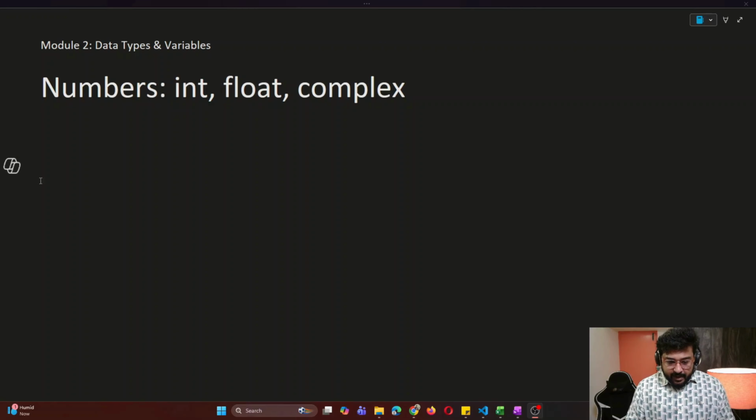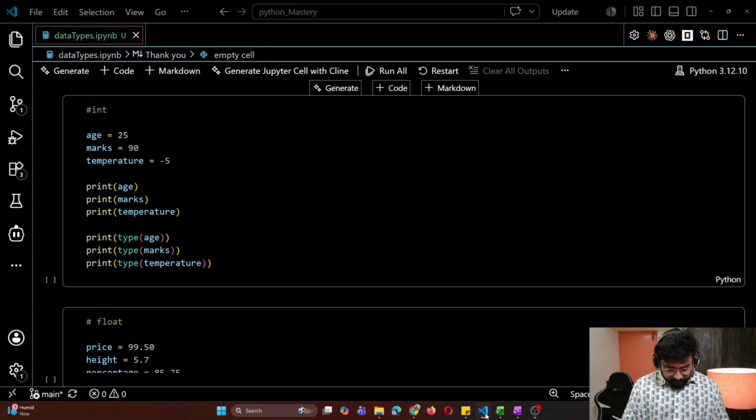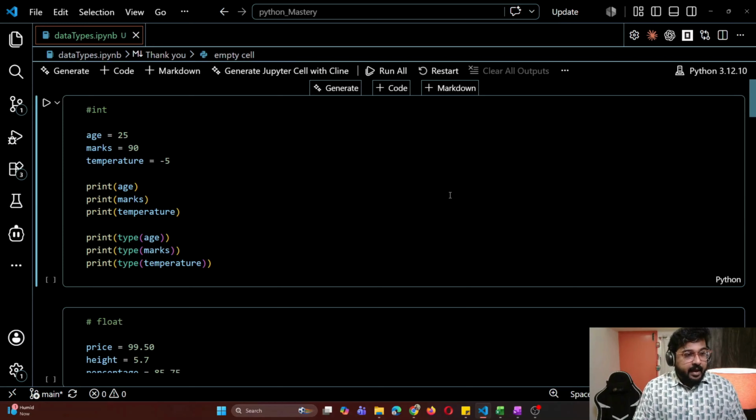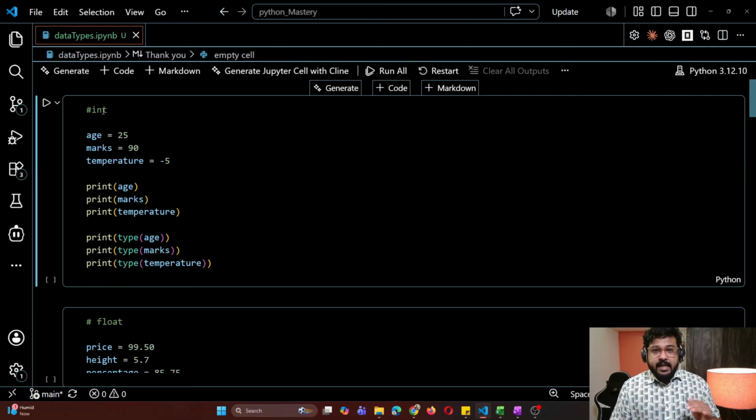Let me share my VS Code. Okay, I hope you can see the VS Code. Now the first thing is int. I have written it. So int means integer. When a whole number is presented in Python, it's called an int, not all the numbers, the whole numbers. Let me take an example. You can see age is 25, marks 90, and temperature -5. These are all whole numbers. We don't have any kind of decimals. These numbers are called integers, int in Python.